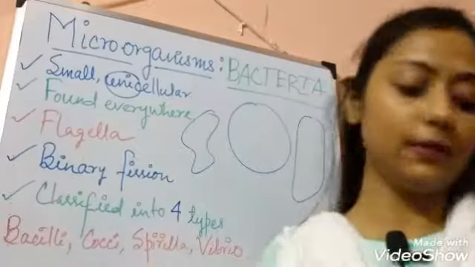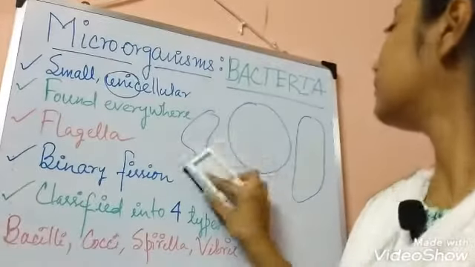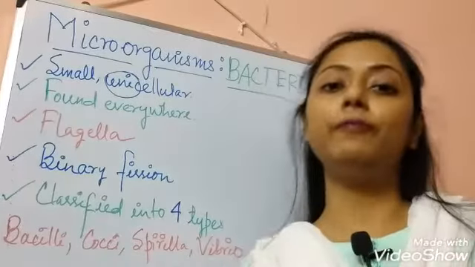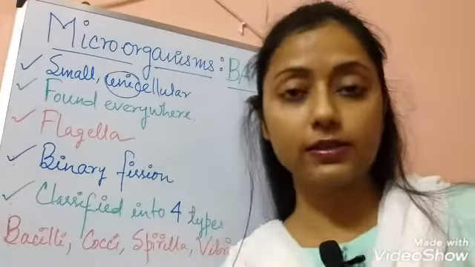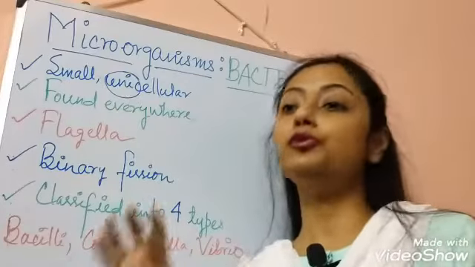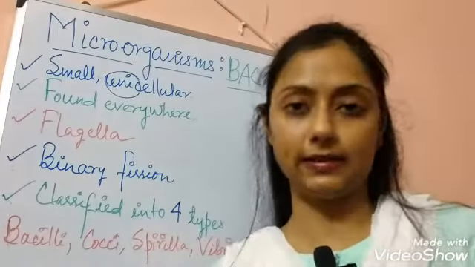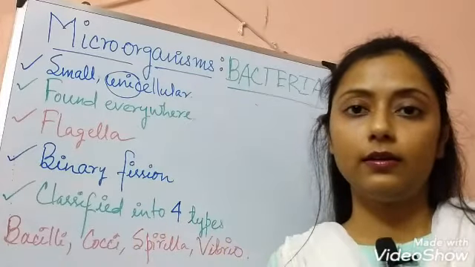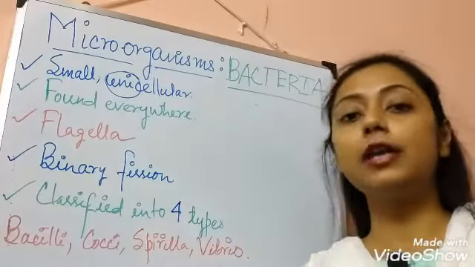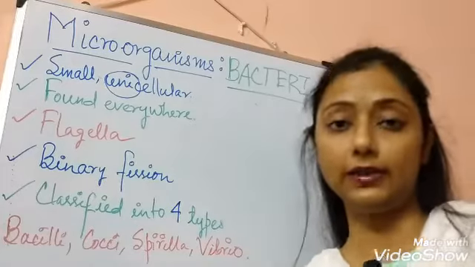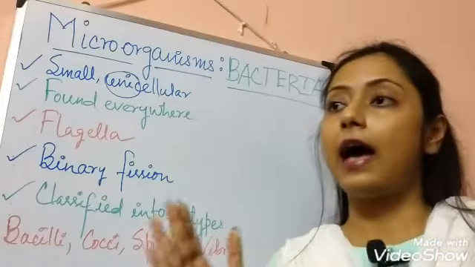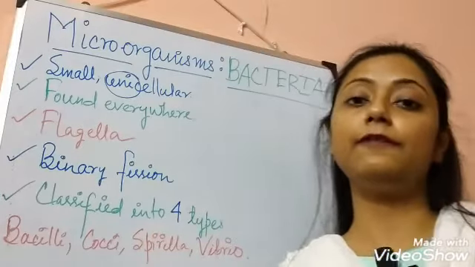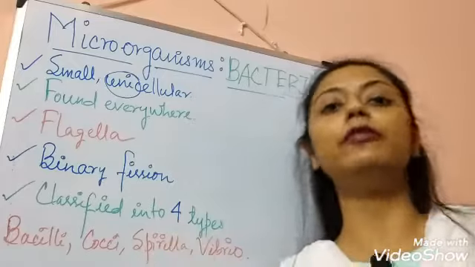Okay. The next point is flagella. Children, we have some organs for our movement, like our hands, like our legs. We can move these organs and through this organ we can change our places, right? But a bacteria containing only one cell does not have any such kind of hands or legs for the movement. But they have to move, obviously, for the food source, to protect themselves from the predators. So they have to move in the environment.